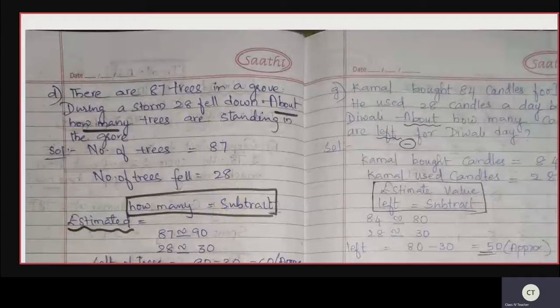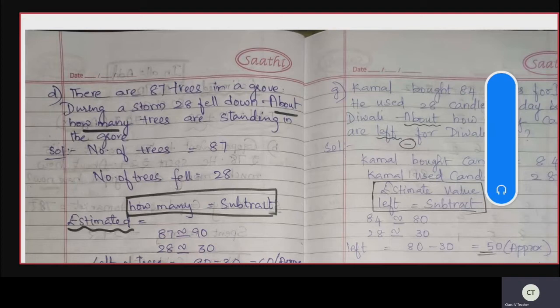What was the question? Let us go through that problem again. There are 87 trees in a grove. During a storm, 28 fell down. About how many trees are standing in the grove? So the number of trees, that means the total number of trees, is 87. And about, what is the question given here?